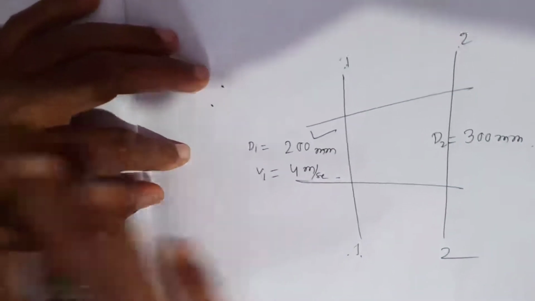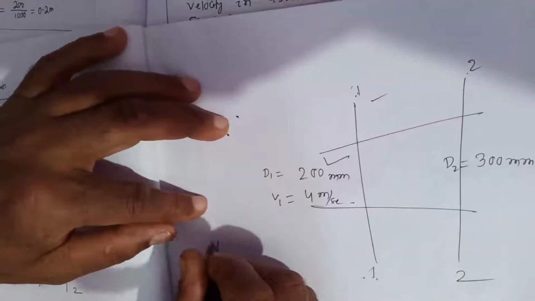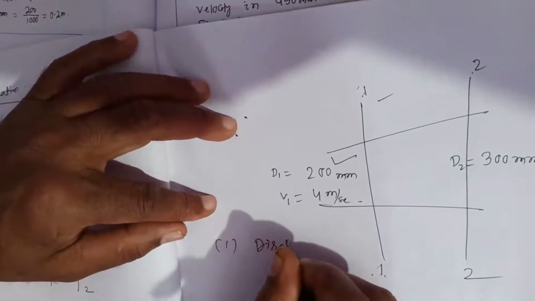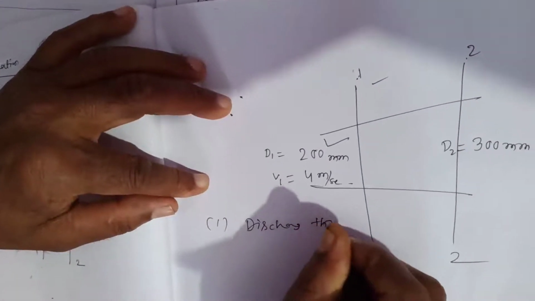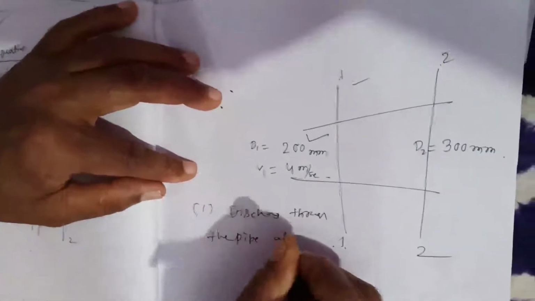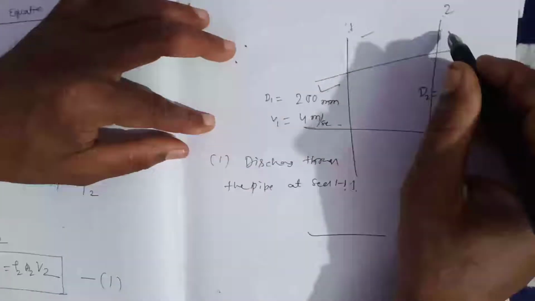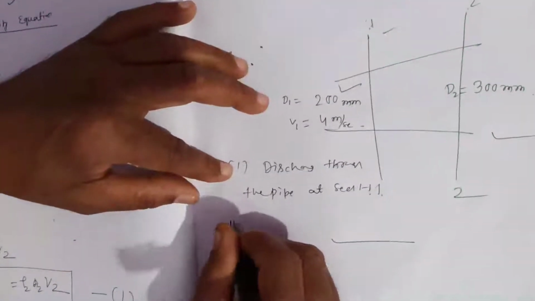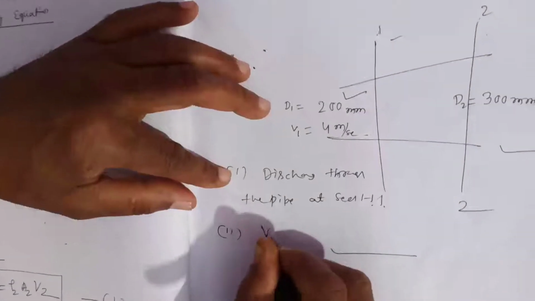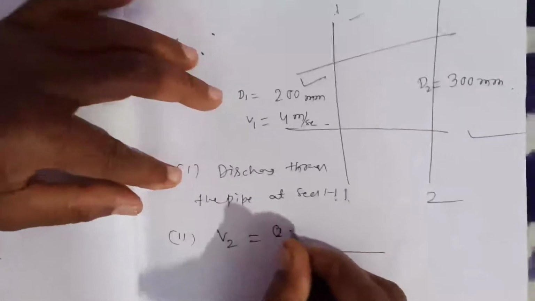Then find out the discharge through the pipe at section 1-1 and the velocity of water at section 2-2. Here V2 means the velocity of flow at section 2-2.